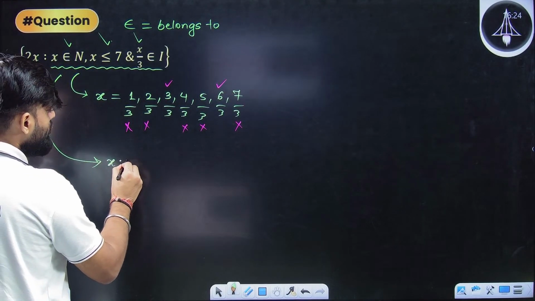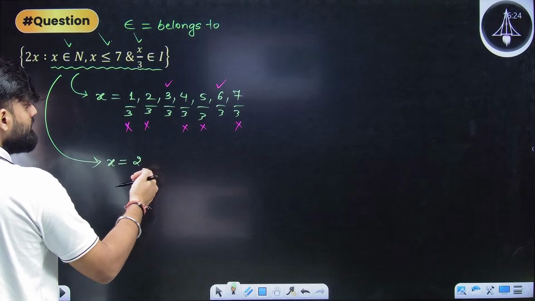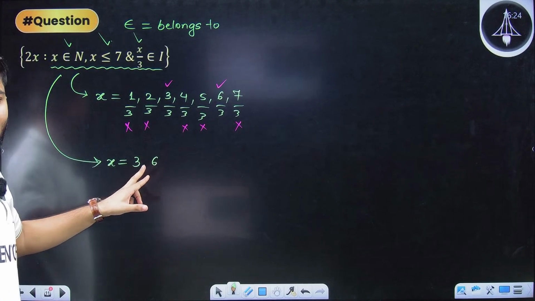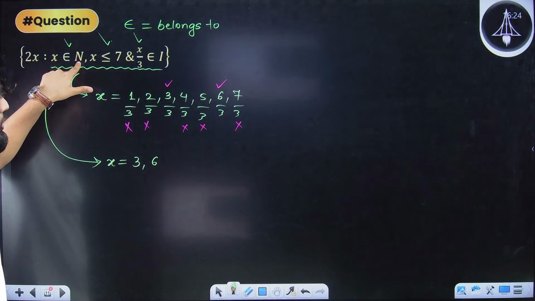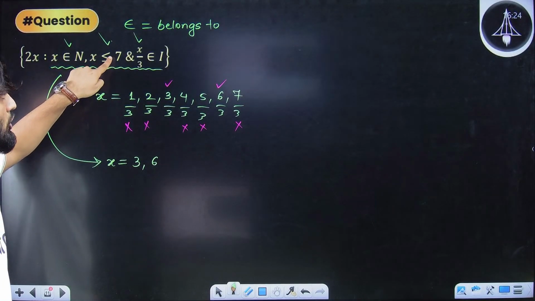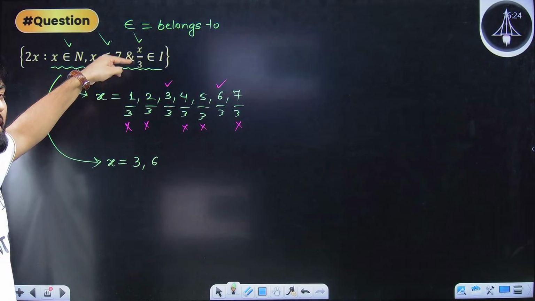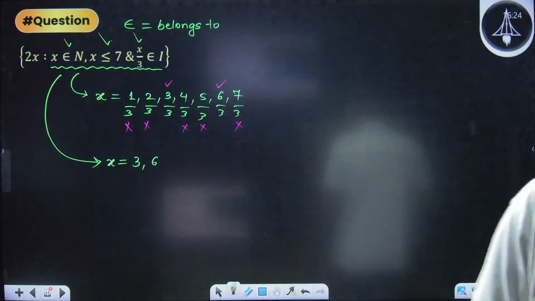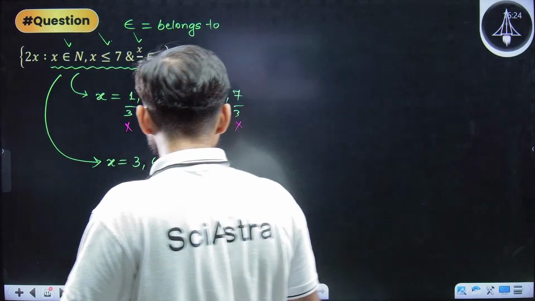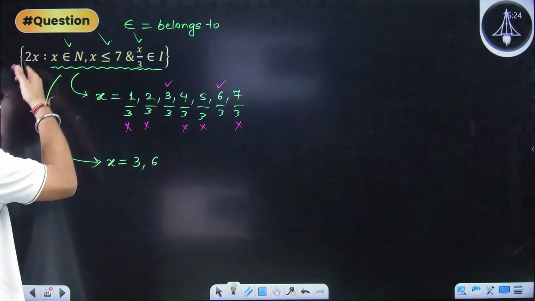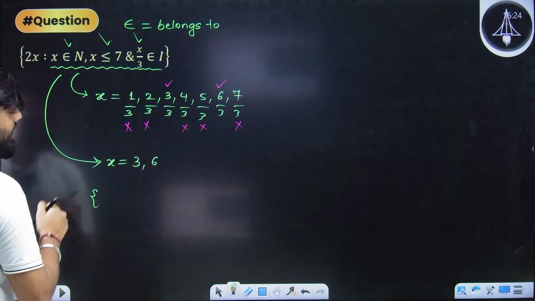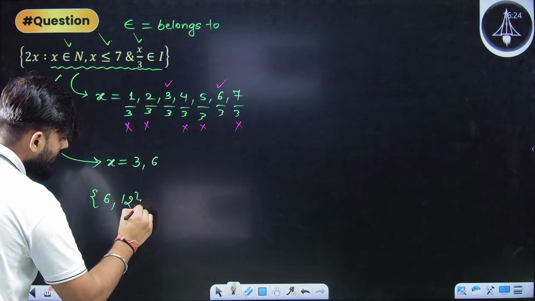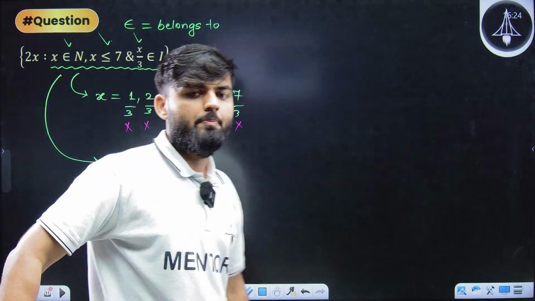So, those values of x are 3 and 6, because 3 and 6 are the x which are natural numbers, which are less than or equal to 7, and which when divided by 3 will be integers. So, all these three properties are correct. But we don't need x in our set, we need 2x. So, exactly what our set will be is 2 into 3, 2 into 6. This is our roster form.